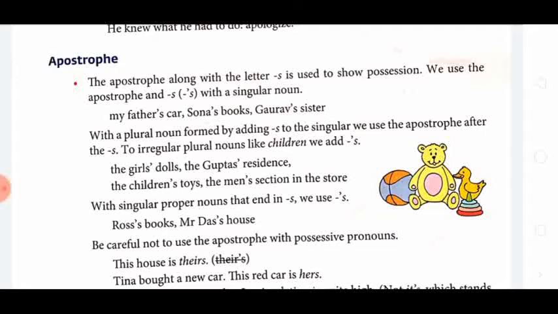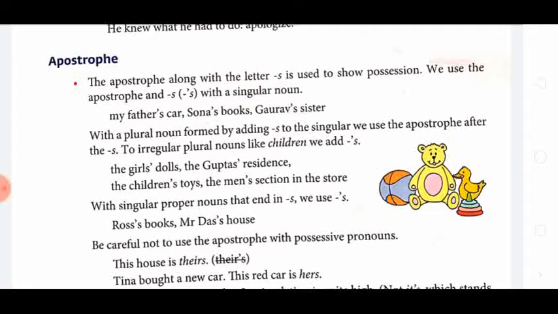Okay. With a singular proper noun that ends in S, we use apostrophe S, because it is a singular noun.